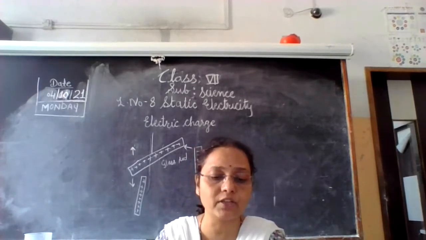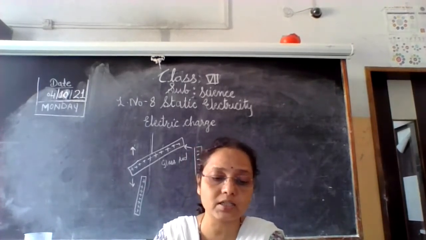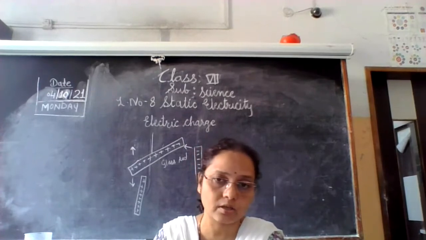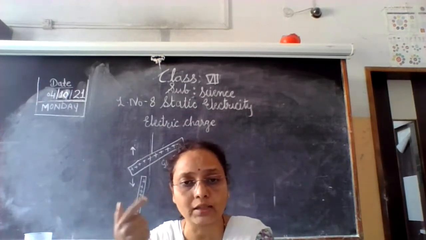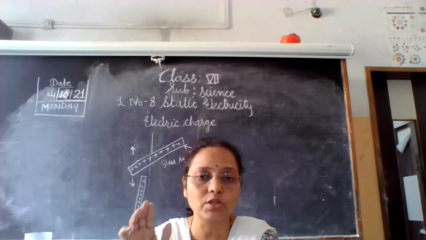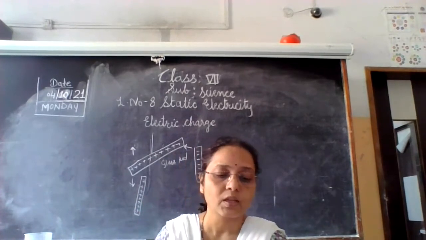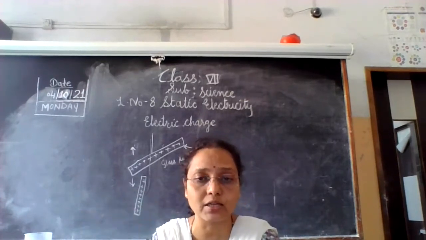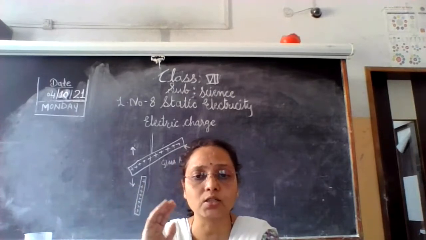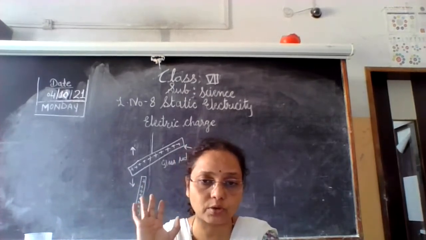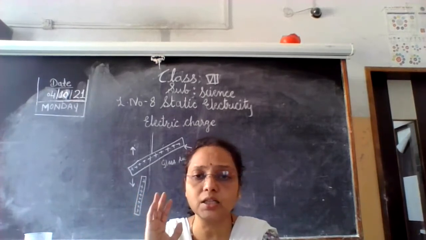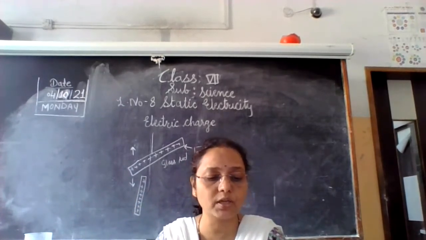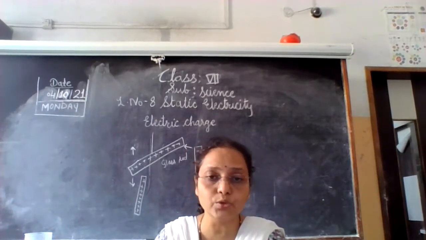So at this stage, it is sufficient to know that each atom contains a stationary positive charge and moving negative charge. The negative charge keeps moving, and the positive charge is stationary, it is at its place. So these two charges being perfectly balanced, the number of positive charges and negative charges must be equal to form an atom. Okay, so an atom is electrically neutral.